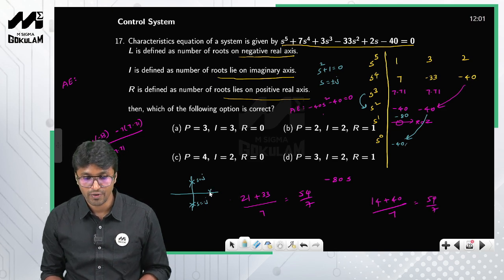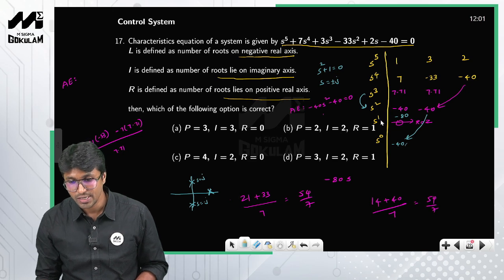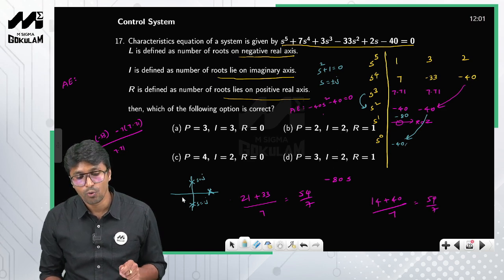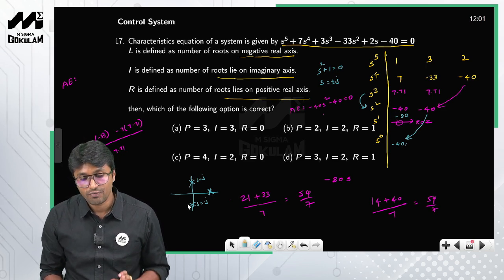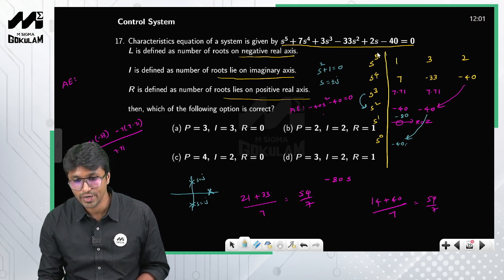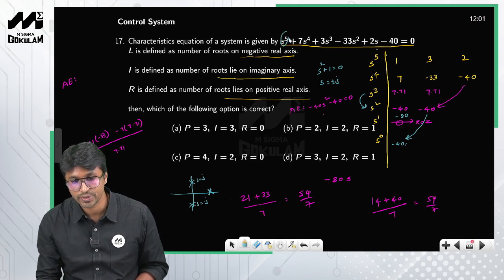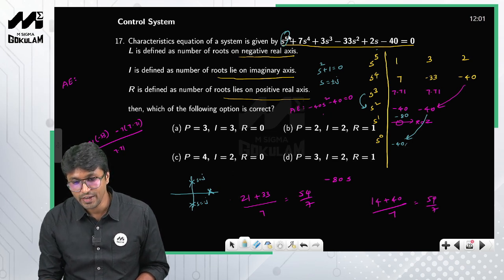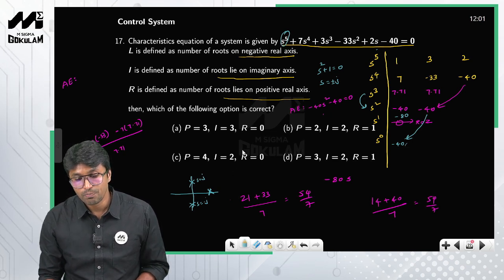So there is only one closed loop pole in the right half of the S plane, right? Now you can clearly see that since the sign change is above the auxiliary equation, there will be no symmetrical pole in the left half of the S plane to the pole placed in the right half of the S plane, right? So if you look at the degree of the characteristic equation, it is 5, right? So out of 5 closed loop poles, we have already located 3 closed loop poles.